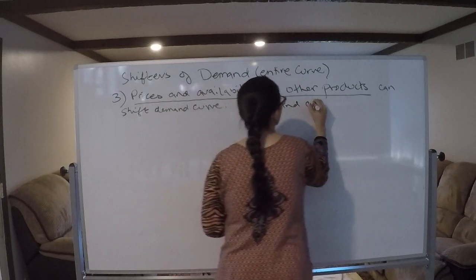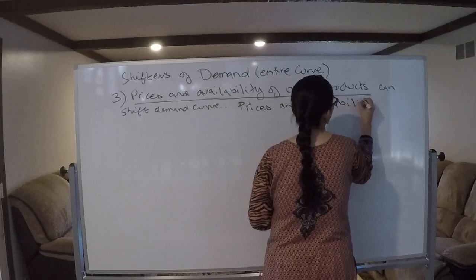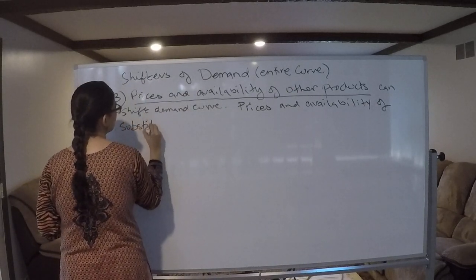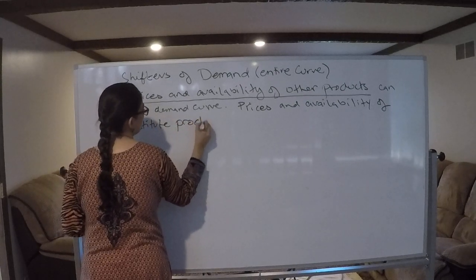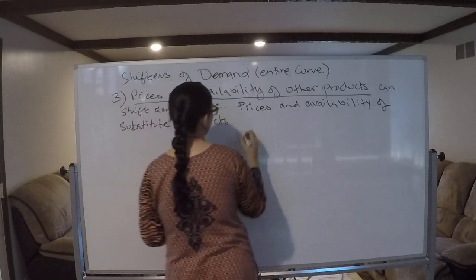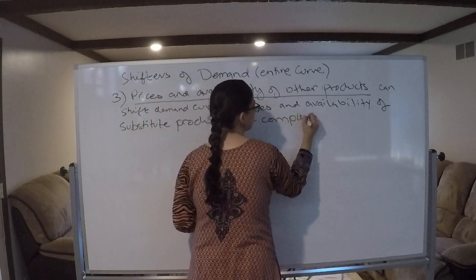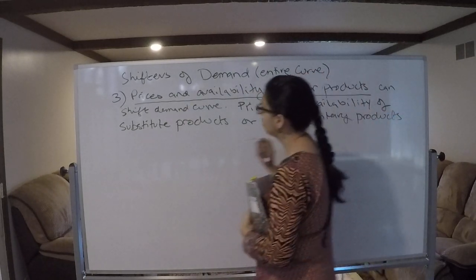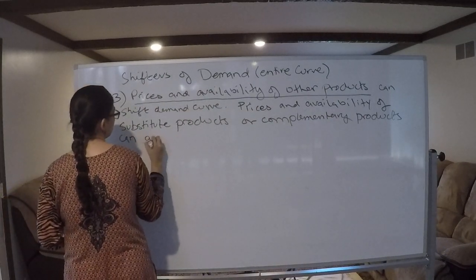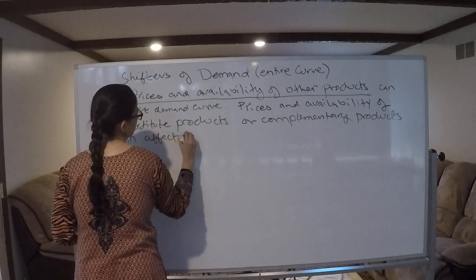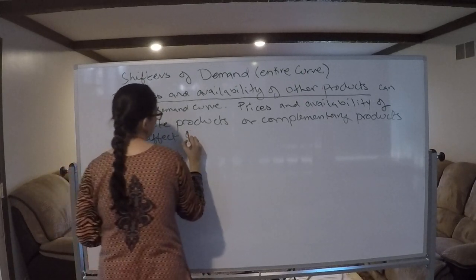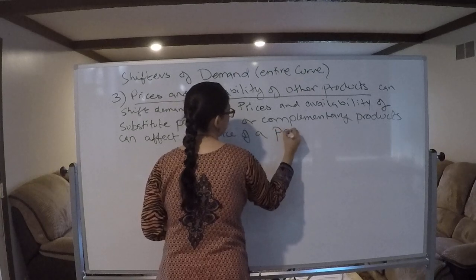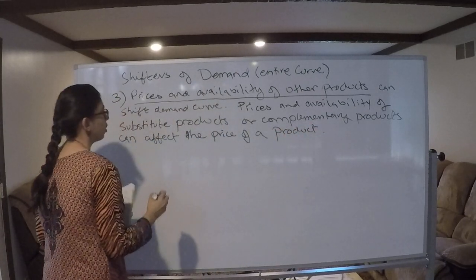Prices and availability of substitute products or complementary products can affect the price of a product. What are the examples of substitutes and complements?